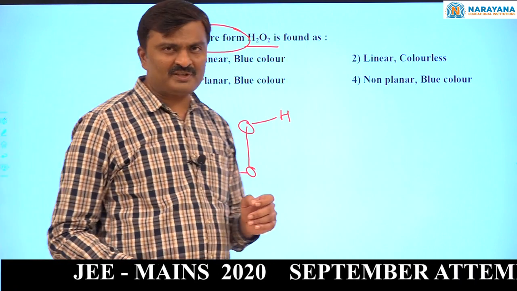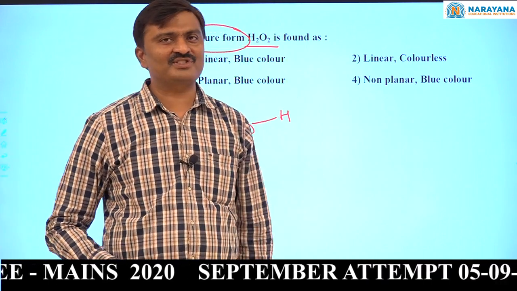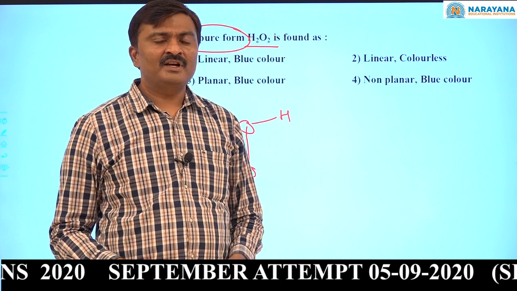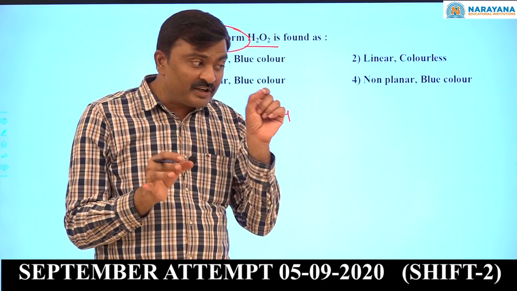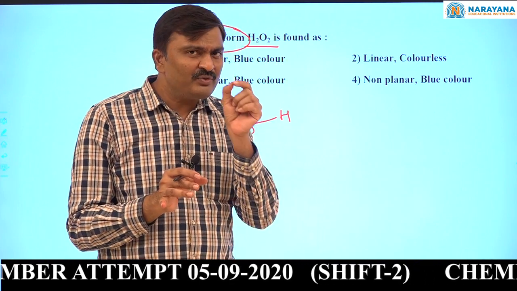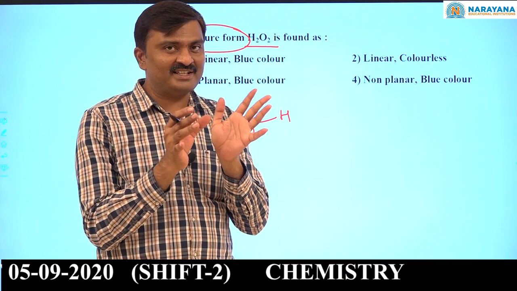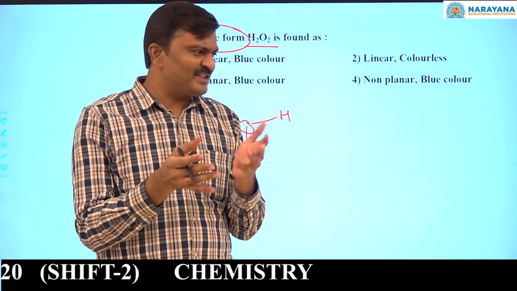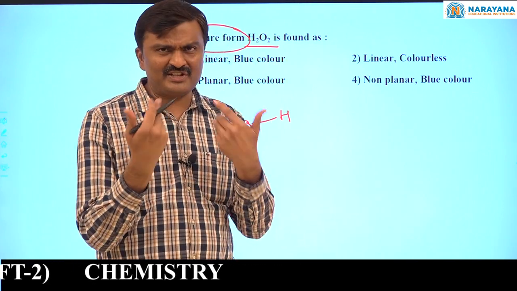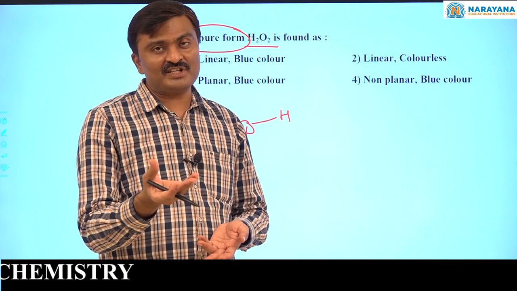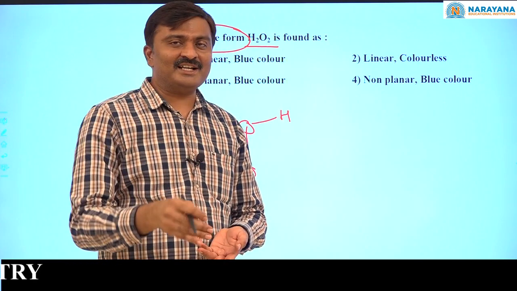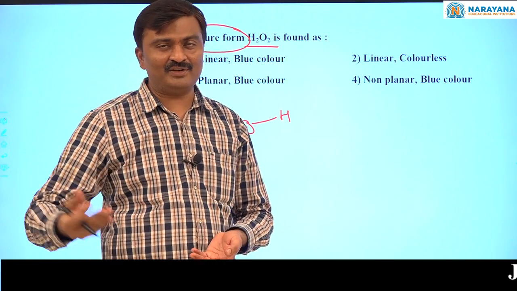Next, hydrogen peroxide, that is nothing but aftershave lotion only. It is almost colorless, but if you observe it clearly, there is a very, very pale blue color, and that too only in the concentrated, pure form. Otherwise, the aftershave lotion we use, the company will add some other flavoring agents.